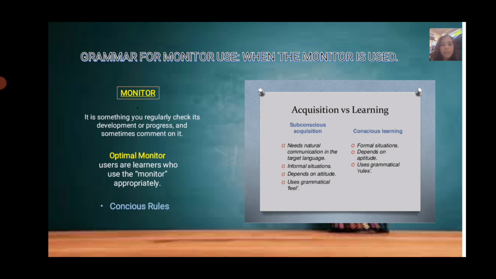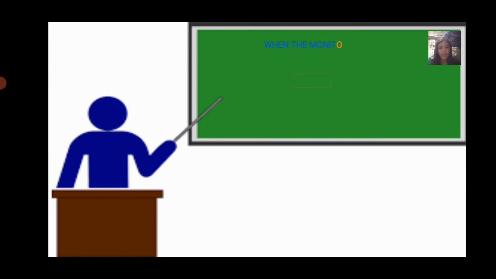Okay, so another one is when the monitor is used. Question number 1: where is the monitor being used? There's a necessary condition for a successful monitor, which is time. Time is very important for the monitor. However, when the learners have acquired their second language,